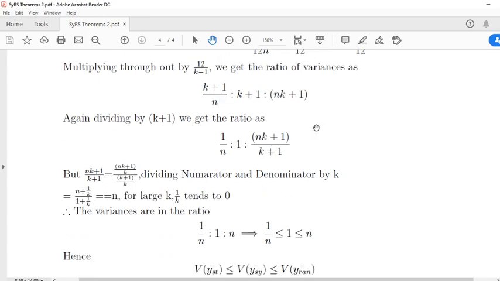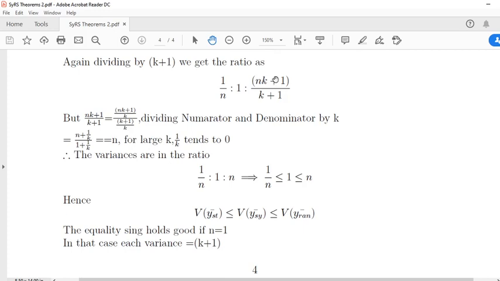But this term, look here, n plus 1 by k plus 1, dividing numerator and denominator by k, this is equal to n, k gets cancelled, 1 by k by 1 plus 1 by k remains, equal to n for large k. For large k, 1 by k tends to 0. So this term tends to 0, this term tends to 0, n by 1 is equal to n.